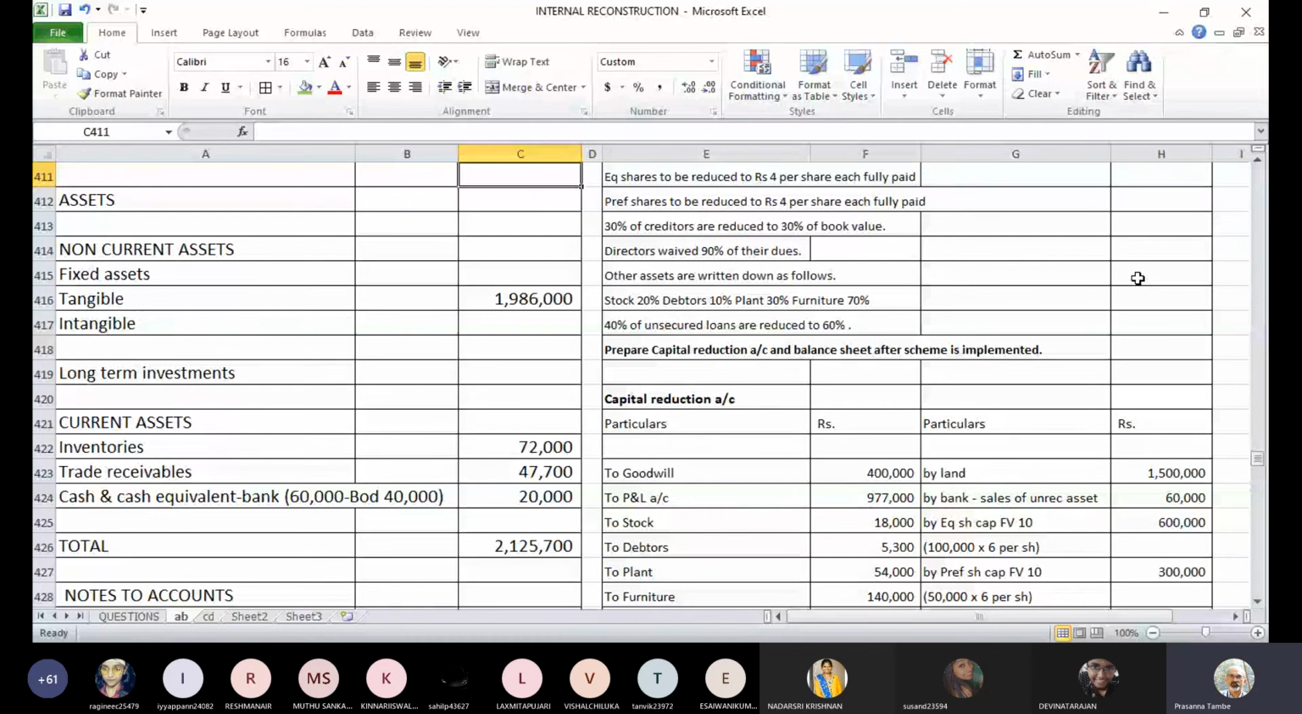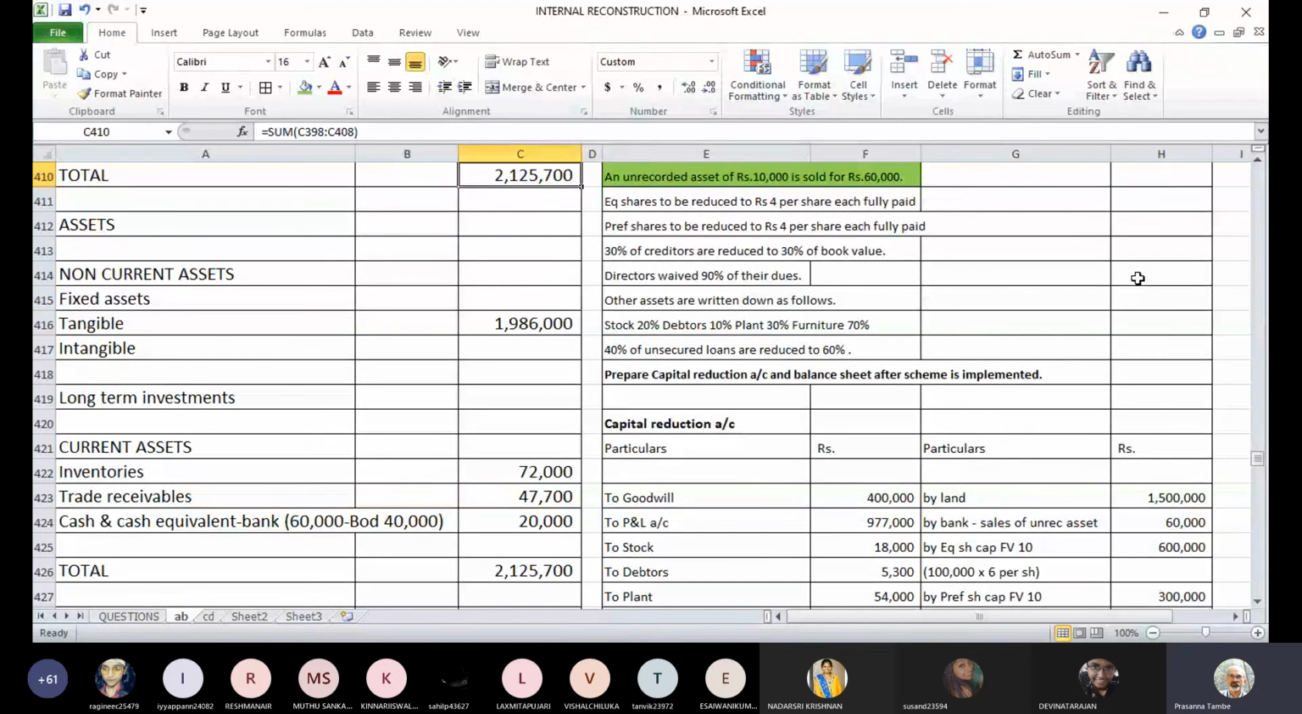The balance sheet is tallied at 21,25,700. That was the last item in the balance sheet to be adjusted, trade debtors or trade receivables. After writing off 5,300, the leftover balance is 47,700 rupees.